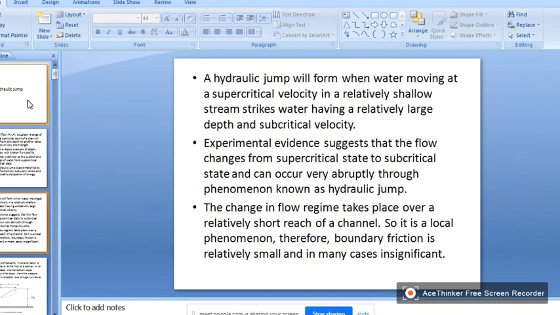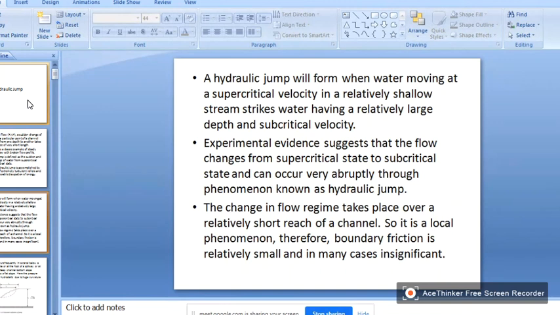So again, I'm repeating the definition of hydraulic jump. The change in flow regime takes place over a relatively short reach of channel, so it is a local phenomenon. Therefore, boundary friction is relatively small and in many cases insignificant, right? Suppose you want to analyze the hydraulic jump. As I said earlier, in a short length there is an abrupt change of water depth.